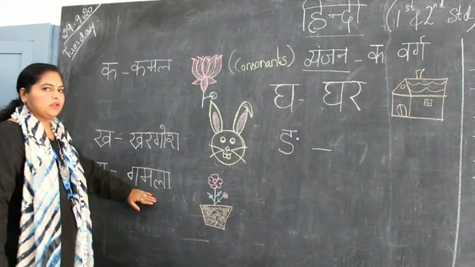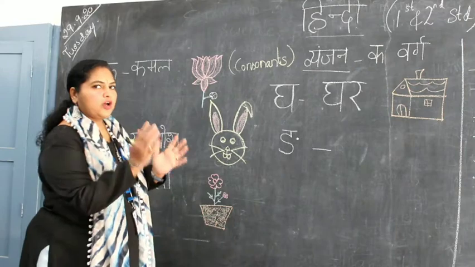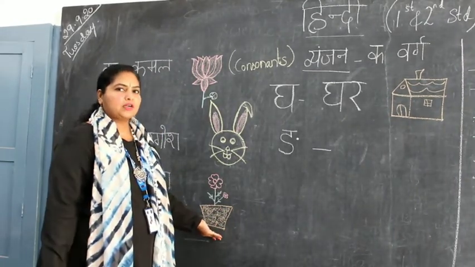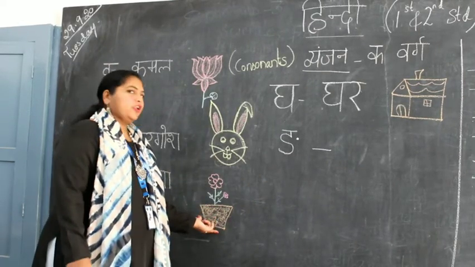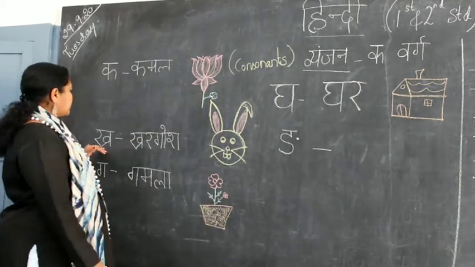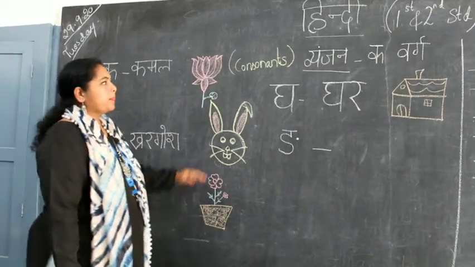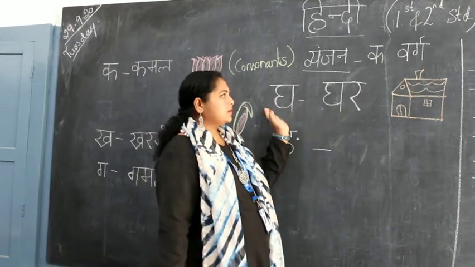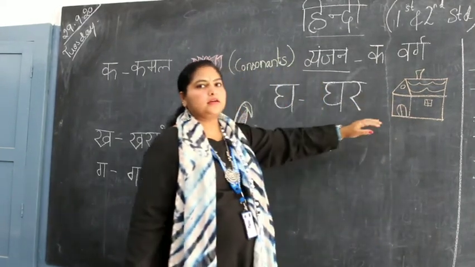Ga से बनता है gamla. Gamla is the flower pot. You have plants at home, so you'll see so many gamlas at home, right? If you have a garden, all these plants are put in a pot. That pot is called gamla, the flower pot. So ka se kamal, kha se khargosh, ga se gamla, gha se ghar, ghar yani house.